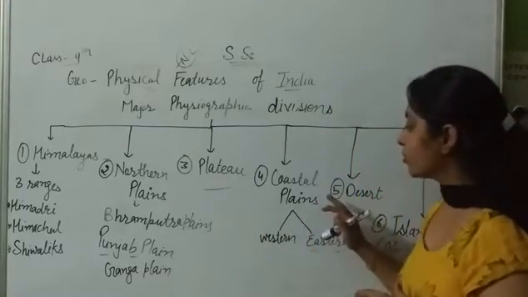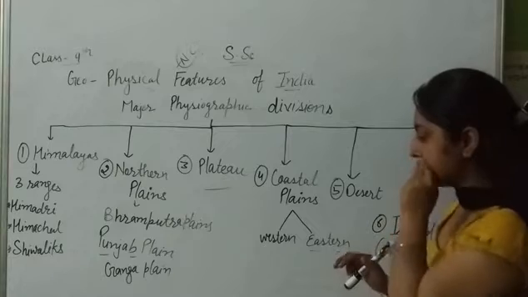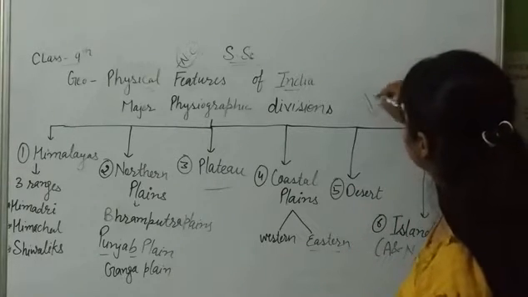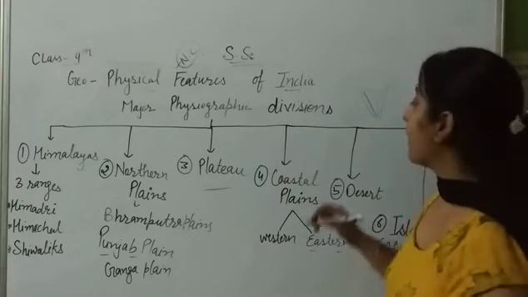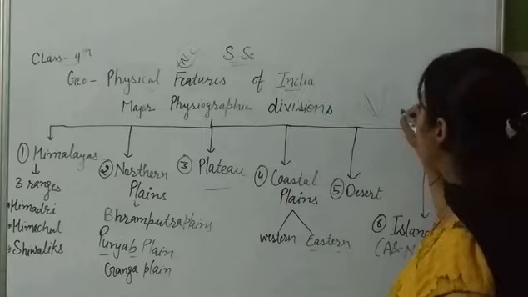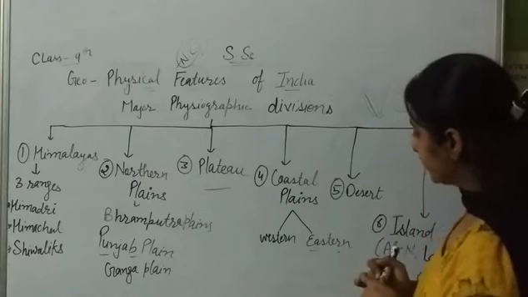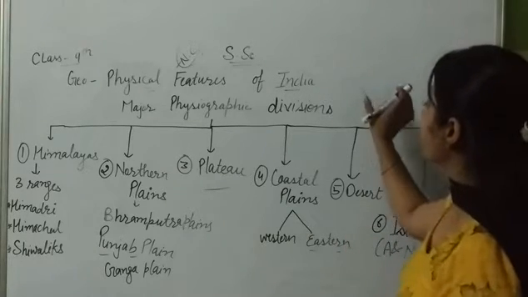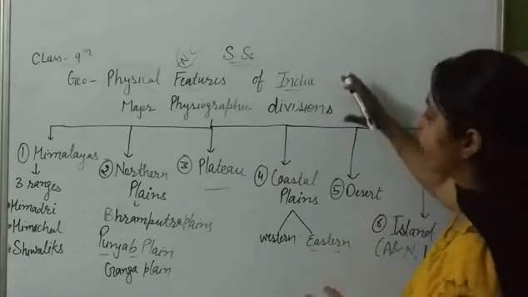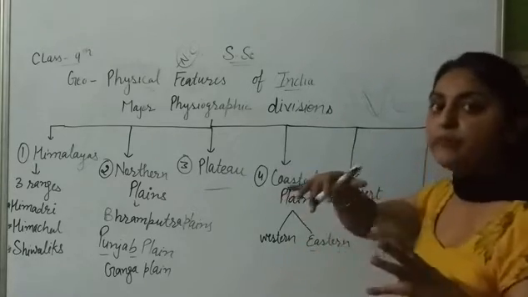And fourth is coastal plains. Coastal means this part. This part is known as coastal plains. This part is known as western, and this part is known as eastern coastal plains. Because यहाँ पर क्या है, हमारे अरेबियन सी और बे ऑफ बंगाल की रिजल्ट से यहाँ पर क्या बन गया, कोस्टल लाइंस बन गई हैं.